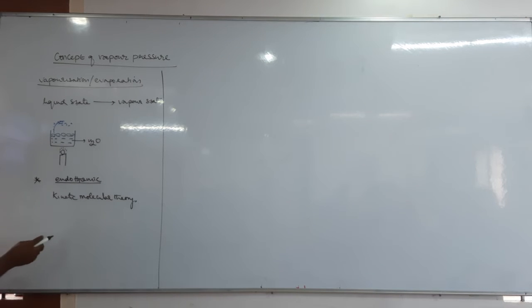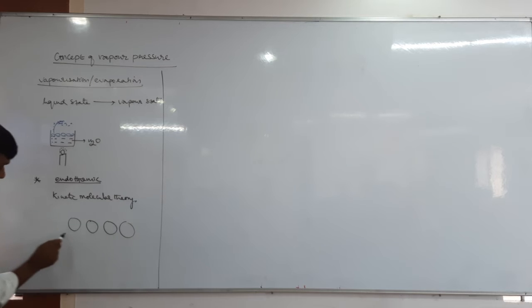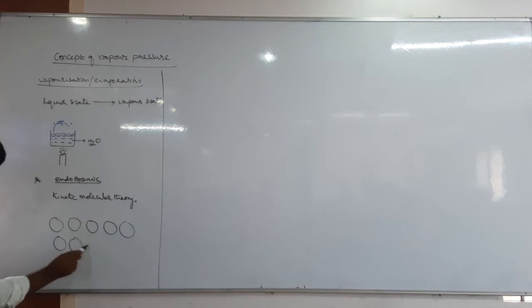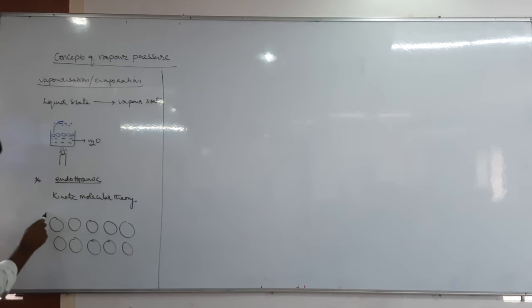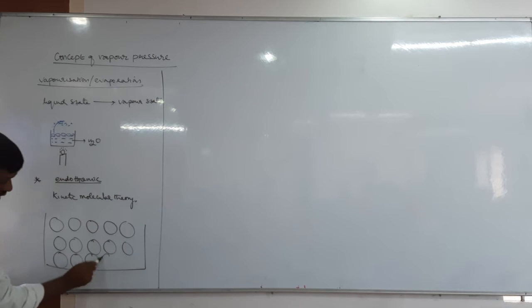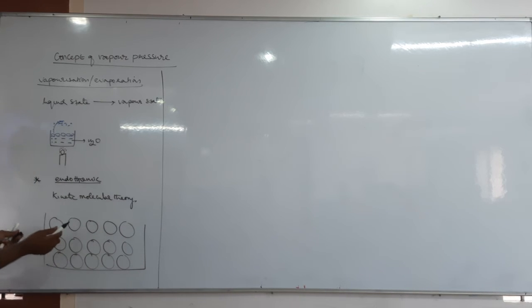So what does kinetic molecular theory say? According to kinetic molecular theory, in a liquid all the liquid molecules are held together by a force of attraction. For example, if you take all the liquid molecules in a beaker, these liquid molecules are held together by which kind of force of attraction? They are different, but they have a force of attraction.